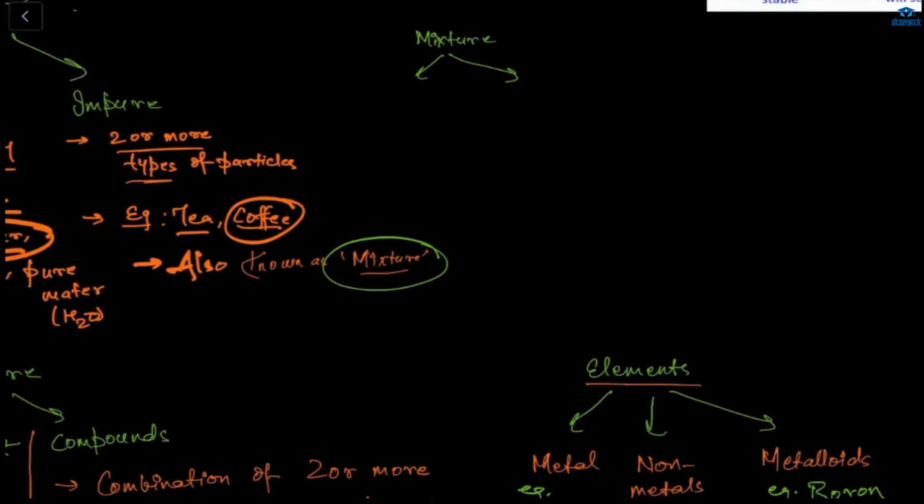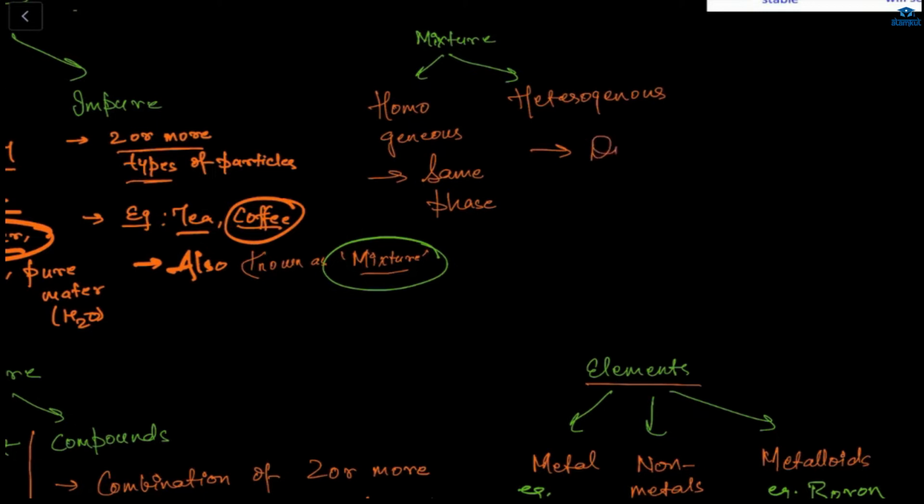Now, the mixture is subdivided into 2 parts: one is homo and another one is hetero. What is homogeneous? Any idea? Homogeneous is the same phase. A homogeneous mixture is in a gaseous state, and the mixture is at the same temperature.